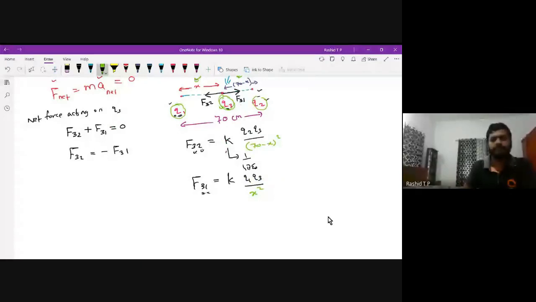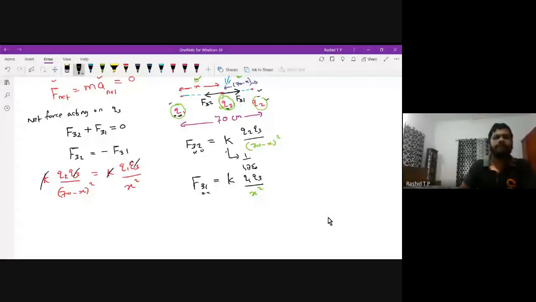Now substitute here. F32 means K Q2 Q3 divided by 70 minus x whole square is equal to K Q1 Q3 divided by x square. Then K and K cancel. Q3 and Q3 cancel. See, no need to worry about your Q3. That got cancelled.